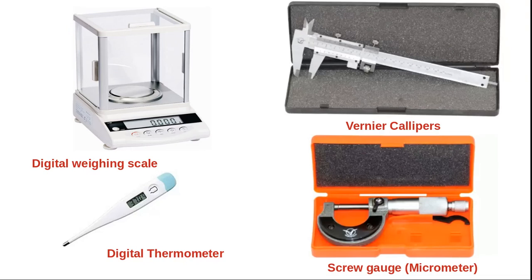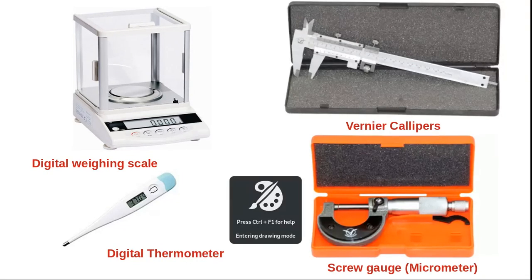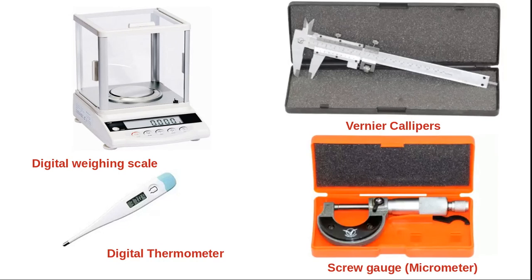Now we will see some advanced measuring devices. Nowadays people are using this type of digital weighing scale. In olden days people also used a weighing scale, but that was a balance type of weighing scale. In a jewelry shop you have seen this type of weighing scale for measuring the weight of gold or diamond.